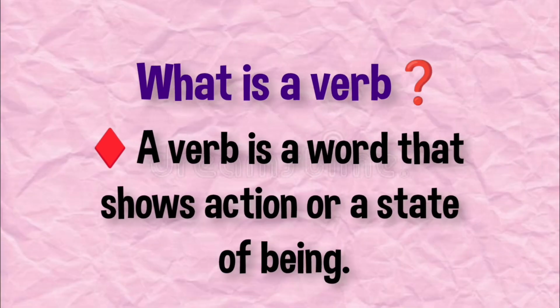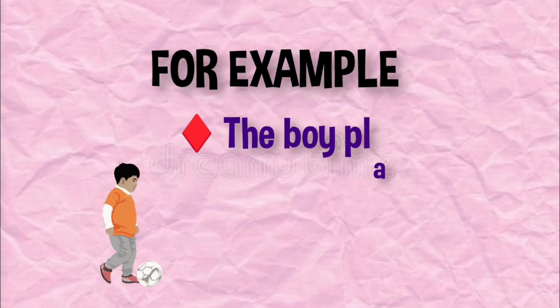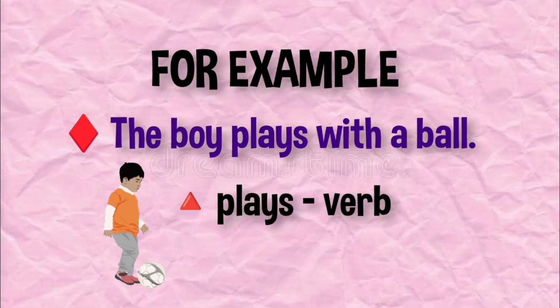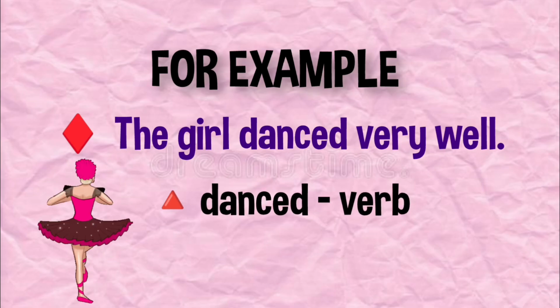Now what is a verb? A verb is a word that shows action or a state of being. Actions that means work that we do. जो काम हम लोग करते हैं. For example, the boy plays with the ball. Over here, play is a verb. The girl danced very well. So dance is your verb.